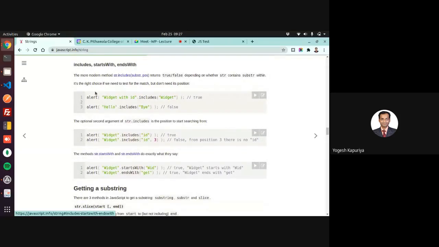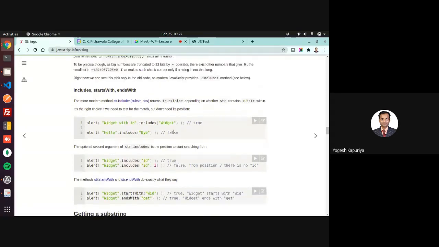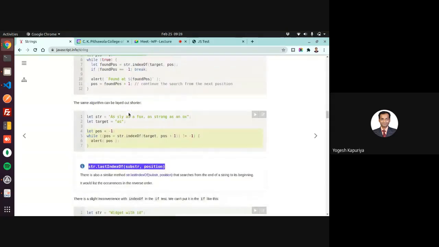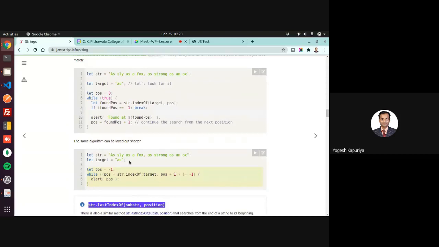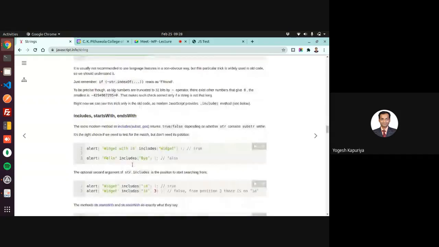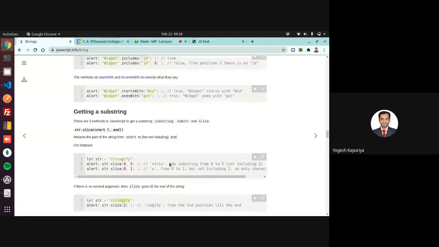Includes: sometimes you want to check whether A exists in B. Simply you have to just find out true or false. The difference with indexOf is that it will give you a position, at which position this keyword is existing in this string. But sometimes you just need to check whether A exists in B. So in that case, you can use includes. It will simply return true or false.